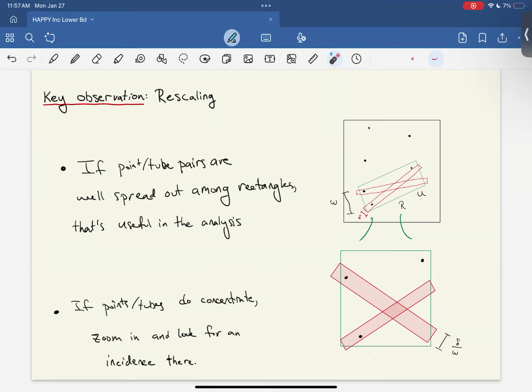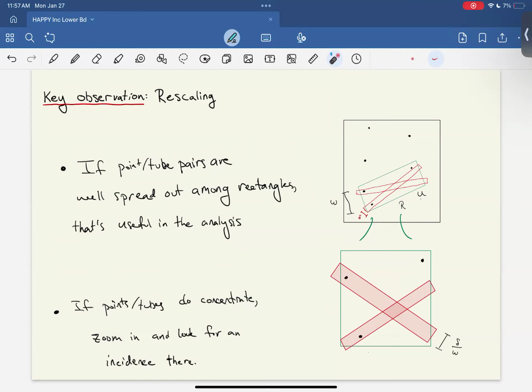Okay. And if we take a rectangle and we apply an affine map to map it to the unit square, then any point tube pair lying in the rectangle, according to the definition I just said, gets mapped to a point tube pair in the unit square. And the slope condition on the tubes means that the new tubes in the new configuration will have a significantly larger width. So if there's any rectangle that has an overabundance of point tube pairs, we could find a new configuration with a large number of point tube pairs and even thicker tubes. Okay, so this leads to a dichotomy.